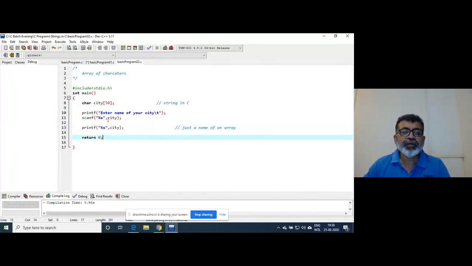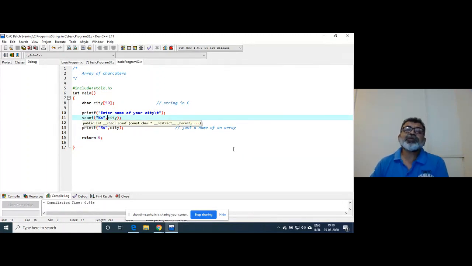The difference between earlier printf scanf and this printf scanf, for the first time in our course, is that we are not sending the address of a variable to the scanf function. In all earlier cases, we were sending the address of the variable.